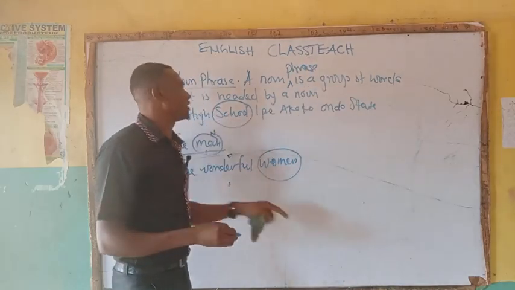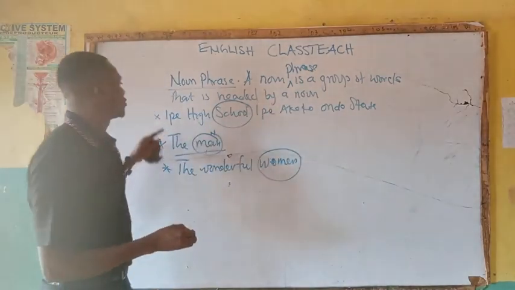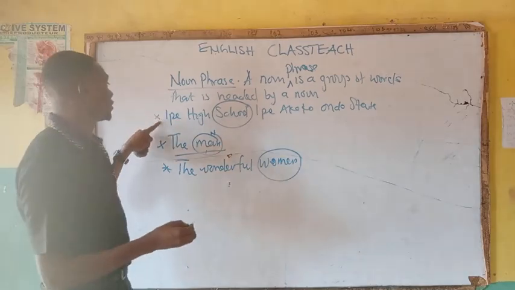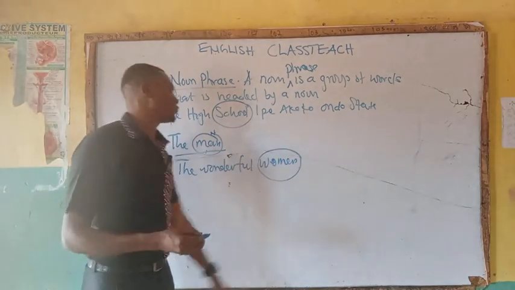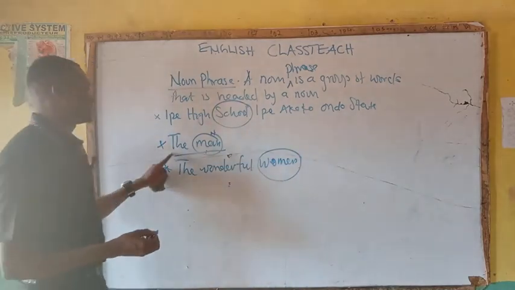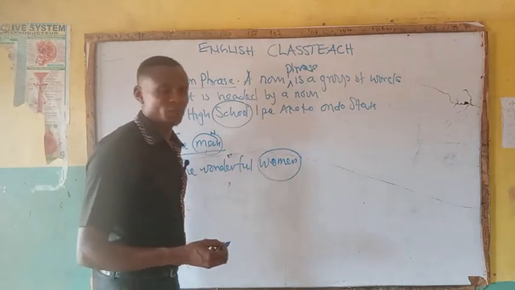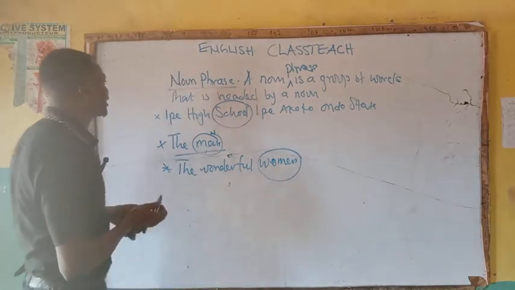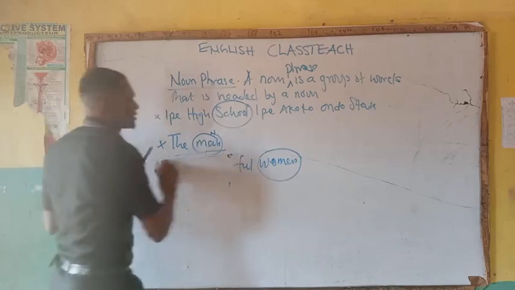a noun phrase is a group of words that is headed by a noun. So I gave this number one example, Ipe High School, Ipe Akoko, Ondo State. Then we have the man. Then we have the wonderful women. So these are the examples of noun phrase. Now let's look at the elements.